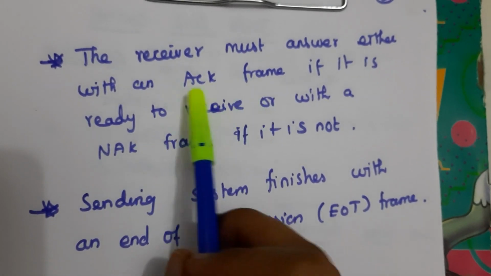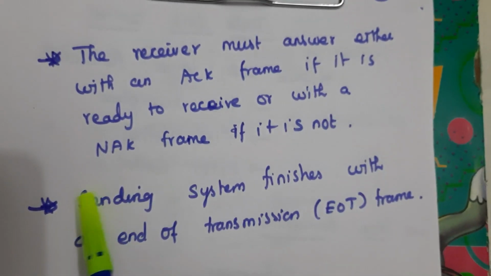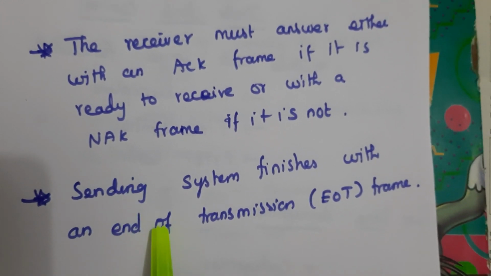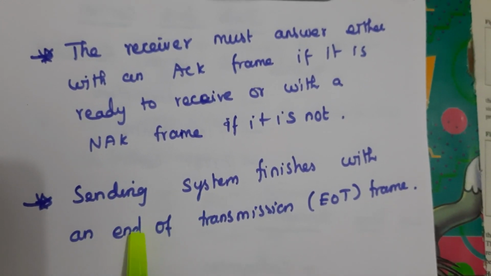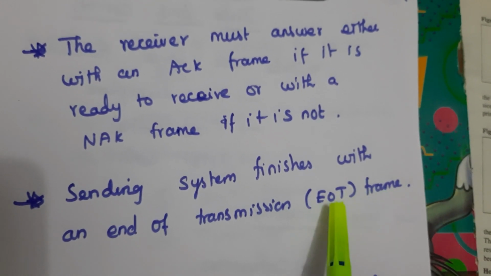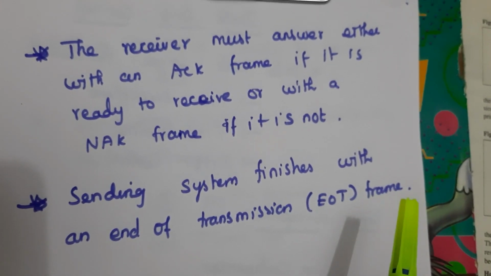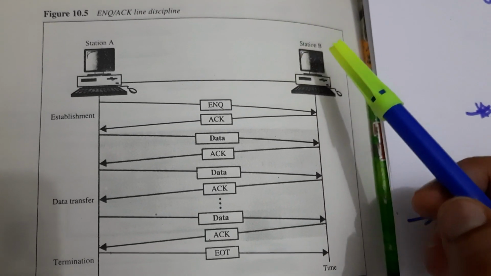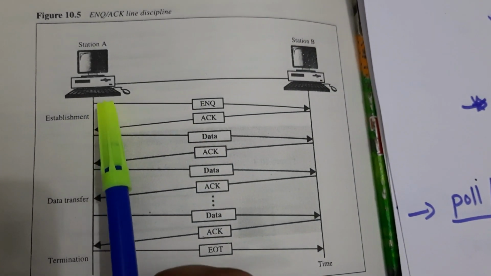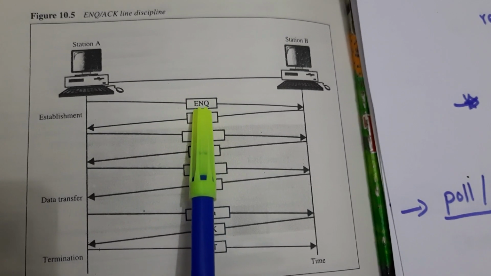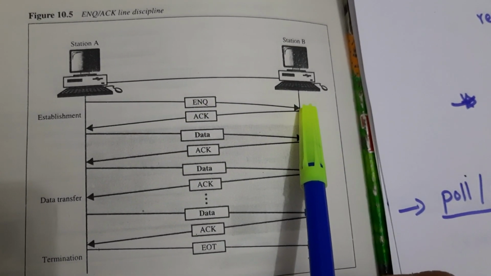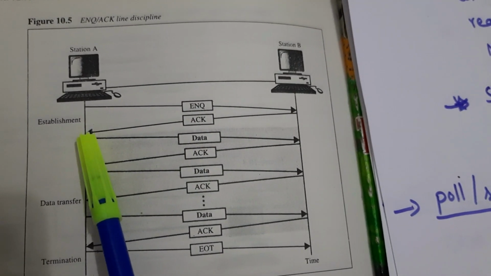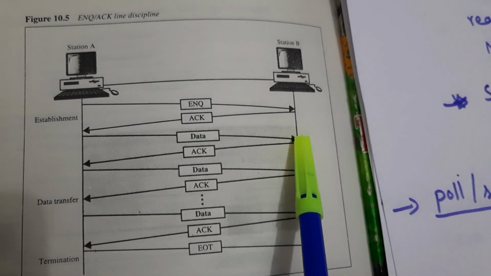After we get the acknowledgement from the receiver side, we send the data from the sender side. Finally the communication ends using the end of transmission frame, EOT. So the sender sends the enquiry frame to the receiver, and the receiver sends the acknowledgement to the sender, then it transmits the data.